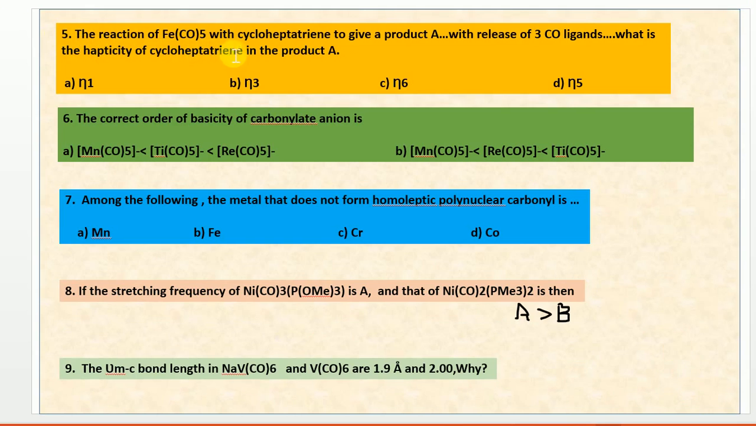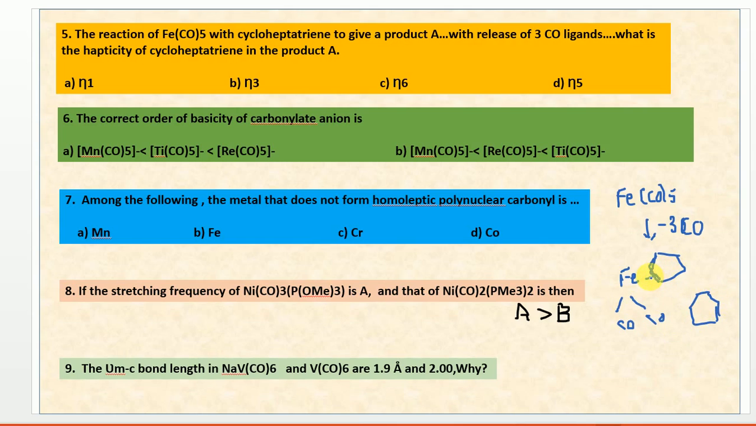There is a reaction of pentacarbonyl iron with cycloheptatriene that gives a product A, releasing 3 CO ligands, and what is the hapticity of this cycloheptatriene? So here you see this is Fe(CO)5, which is going to release 3 CO molecules. Here you can see it is releasing 3 CO, and how many COs are left over? Only 2 COs are connected there, and it is further connected with a cyclopentadiene ligand. Sorry, this is not Cp, this is a cycloheptatriene molecule.